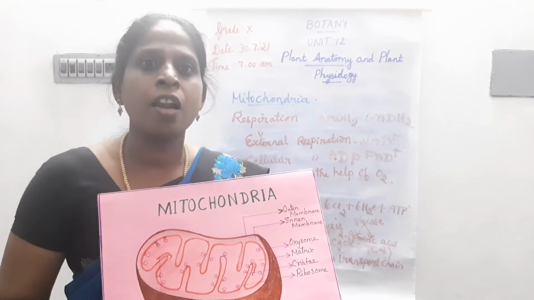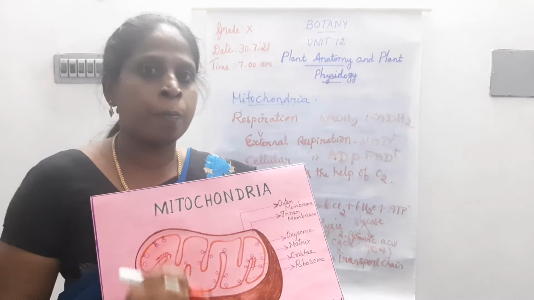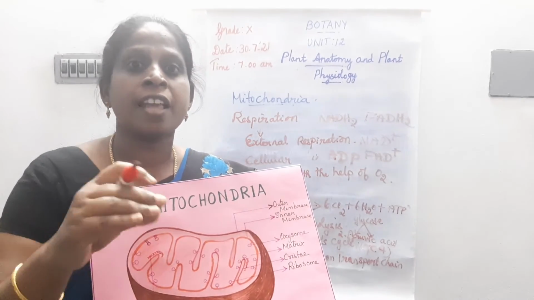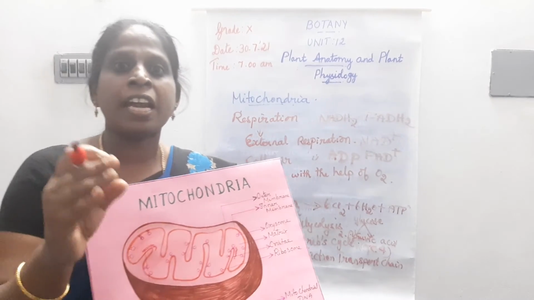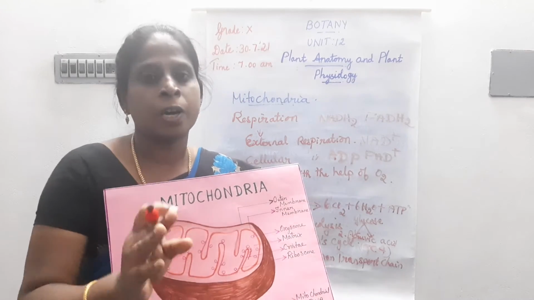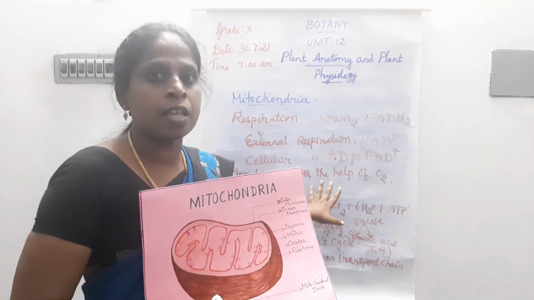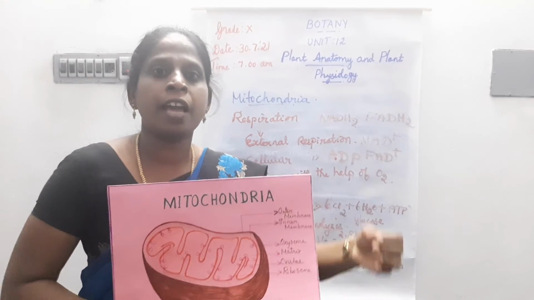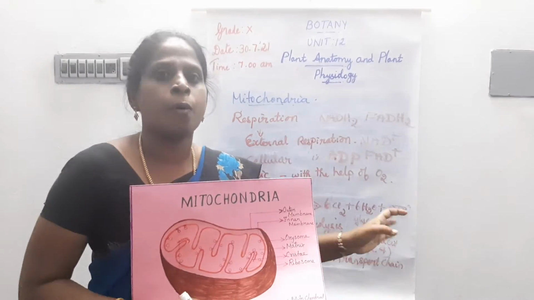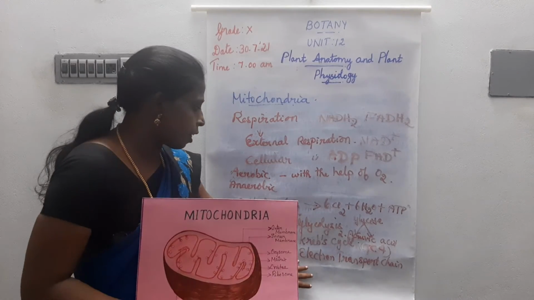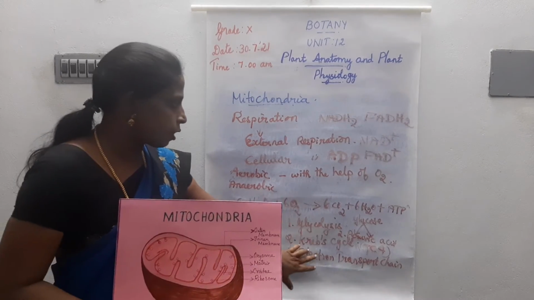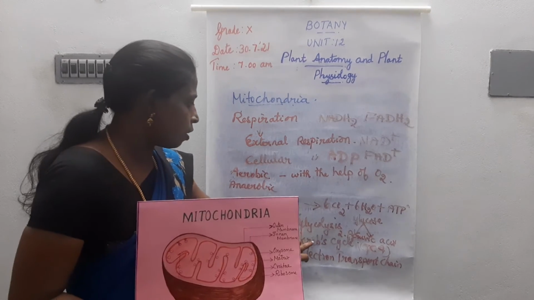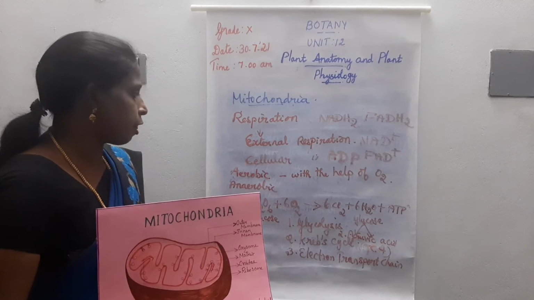This process is called oxidative phosphorylation. In this process, oxygen is the ultimate carrier of electrons and is reduced to form water. That is about the stages of aerobic respiration. It consists of glycolysis, Krebs cycle and electron transport chain.